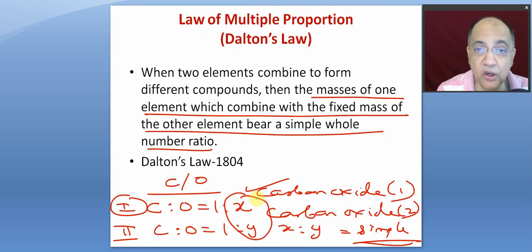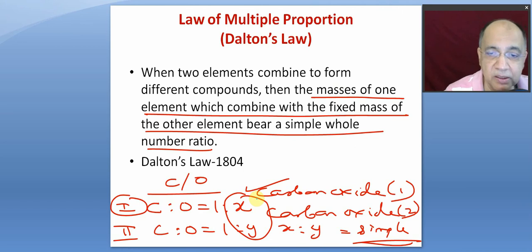Now the second law is the law of multiple proportion. It was propounded by Dalton, none other than Dalton. Hence it is also called Dalton's law. The law goes like this.